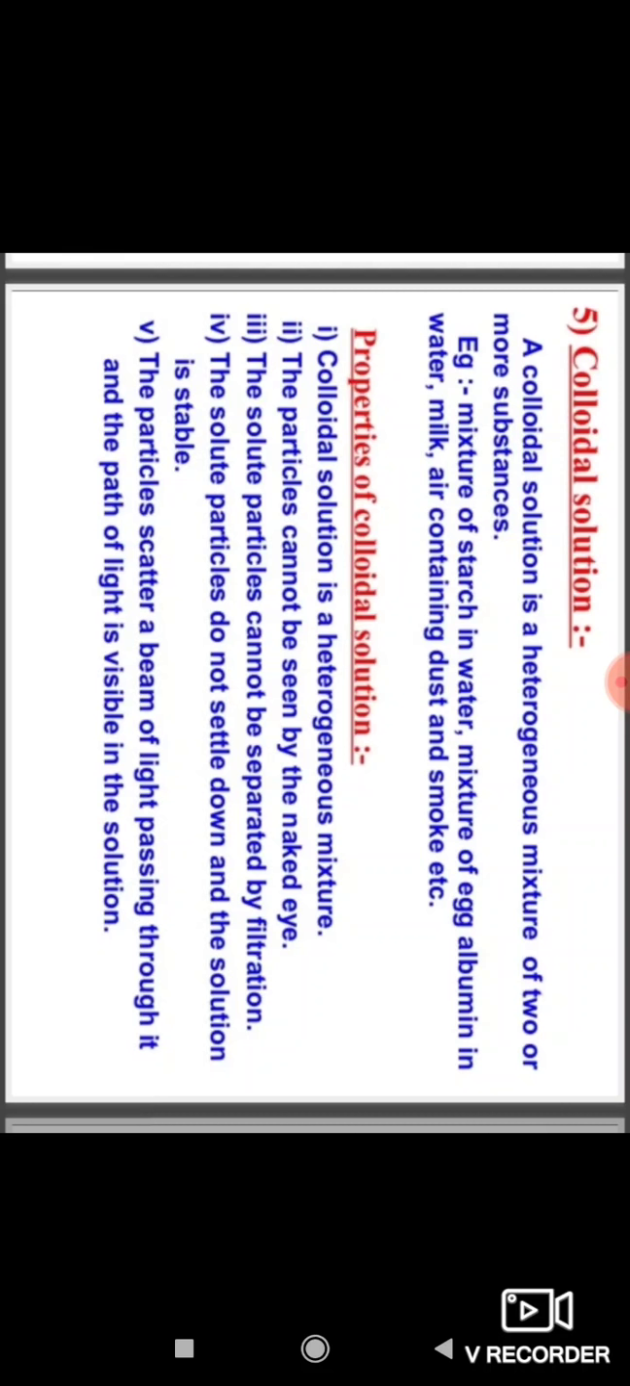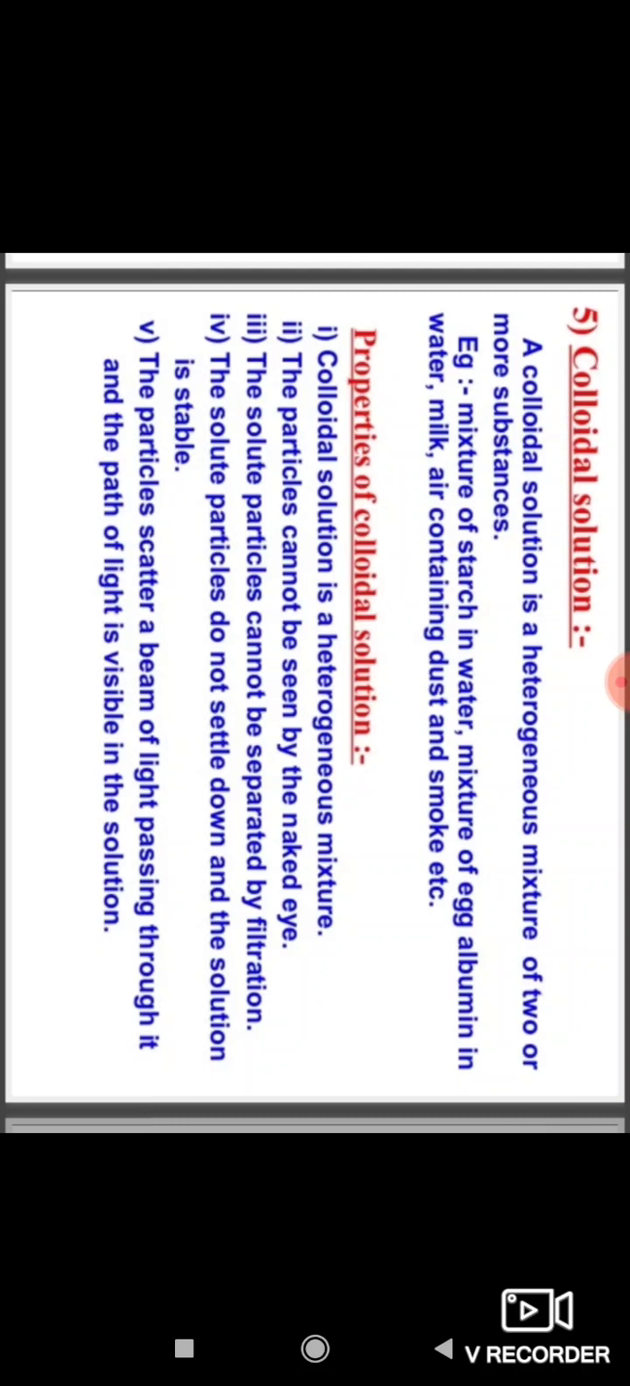Here are the properties of colloidal solution. A colloidal solution is a heterogeneous mixture. The particles cannot be seen by the naked eye because the particles are too small. The solute particles cannot be separated by filtration.